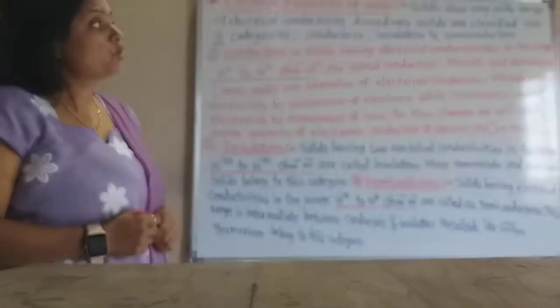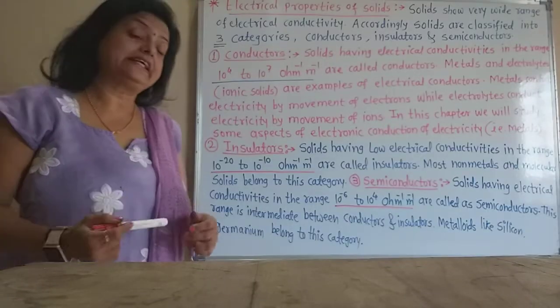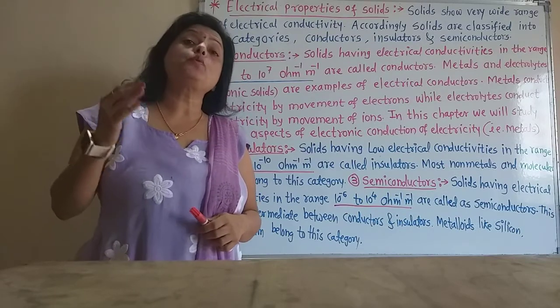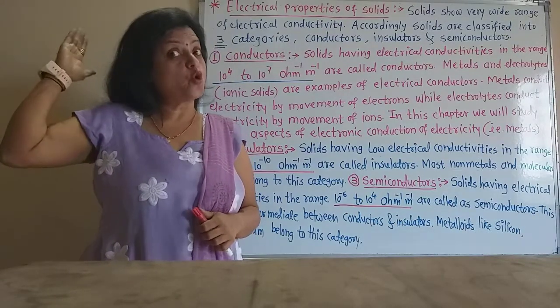Now solids show a very wide range of electrical conductivity, that is 10 raised to minus 20 to 10 raised to 4.